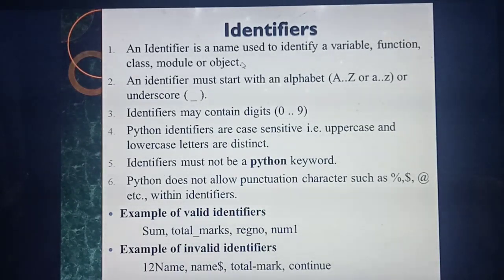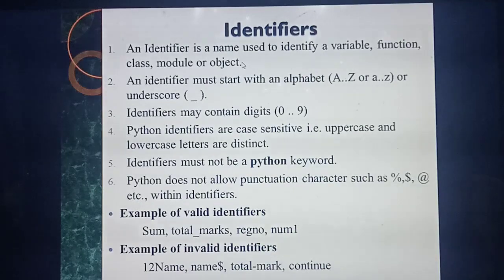Functions. What do you mean by functions? Void read data of, void put data of. We can call these functions, isn't it? Then class student of. Module means small things, isn't it? Object: a class along with one variable, that is called an object. So likewise, an identifier will give some identity. So this is a variable, this is a function, it's a class, it's a module, or it's an object.